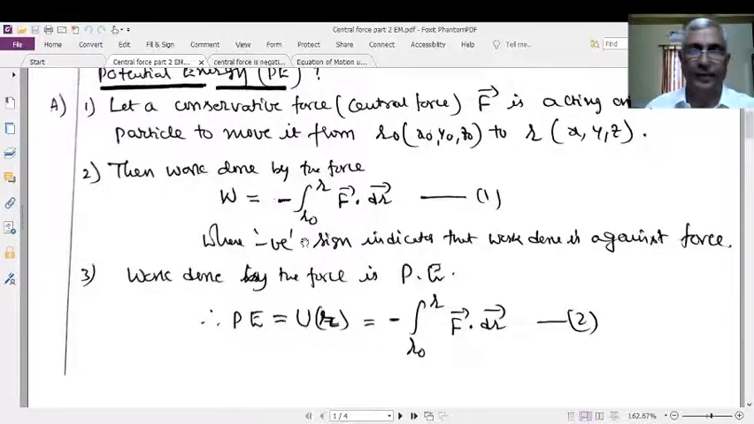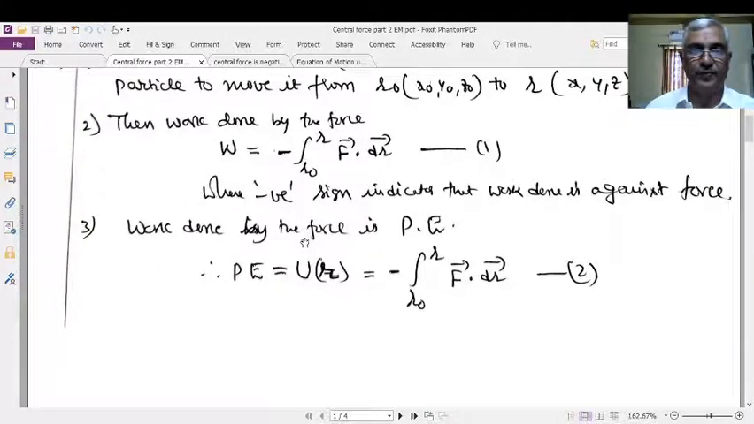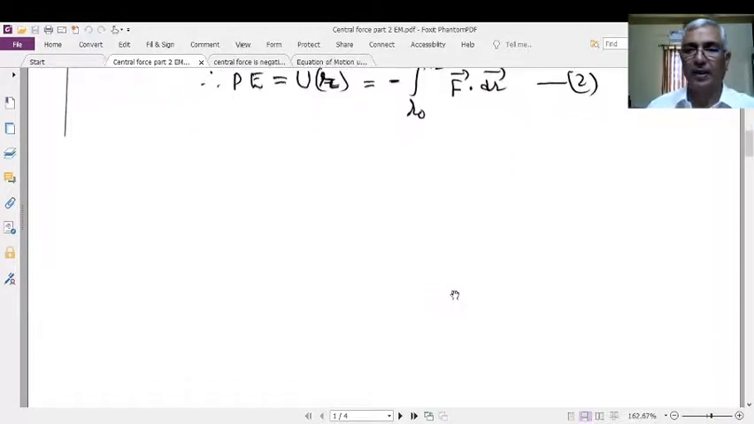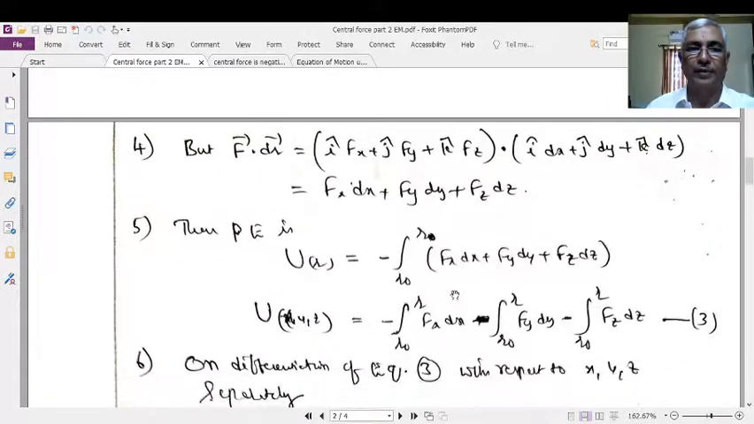Okay, right. Now, therefore, the work done by the force will be stored in the form of potential energy. Therefore, potential energy, which is represented with the letter U, is nothing but work done. Therefore, it is negative integral of r0 to r, F bar dot dr. Right. Let us go for F bar dot dr bar.